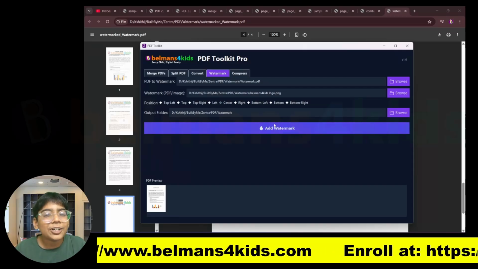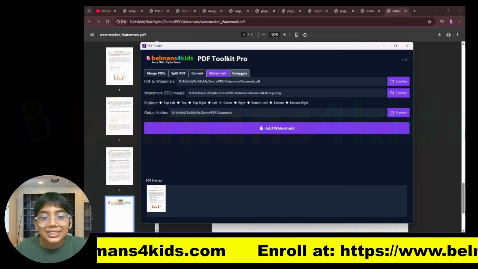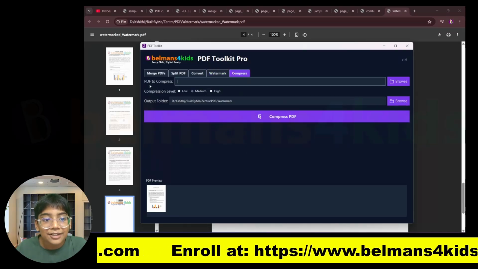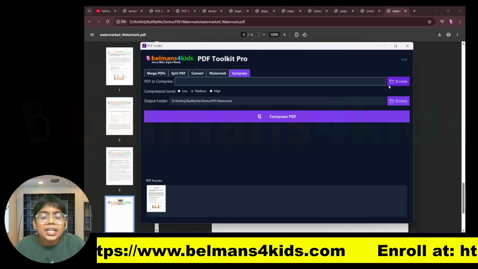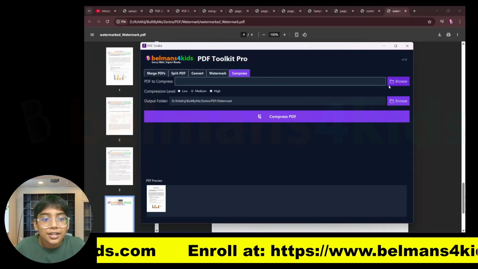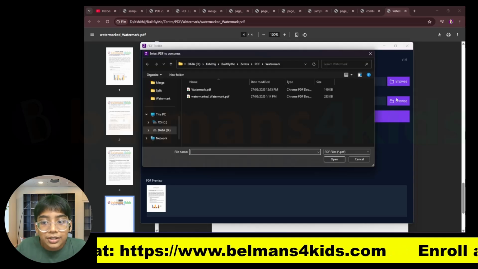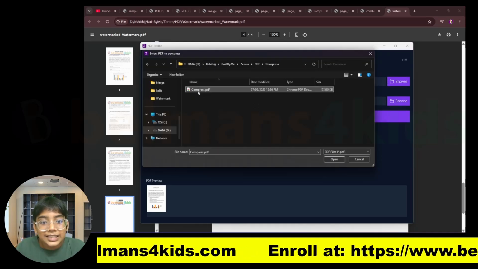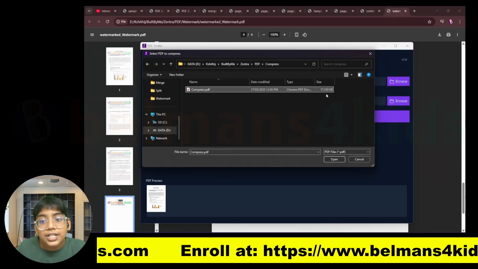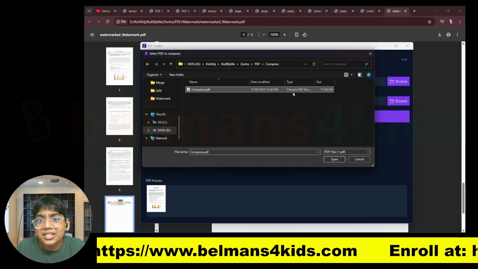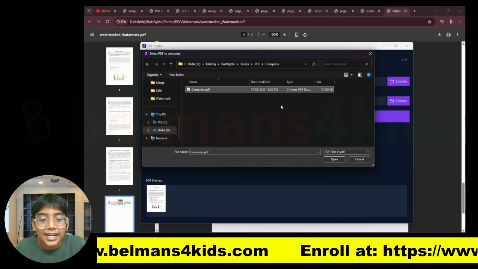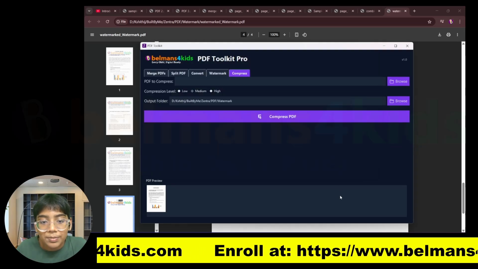Now let's move on to the final tab, which is the compress. Now this allows you to compress your PDF. Let's say the PDF is really big in size. Well, you can just compress that. Let's press on browse. You can see that there is this PDF which is 17 MB big. Now I want to compress that, since that is a really huge file size, right? Well, you can just press on that, open it up.